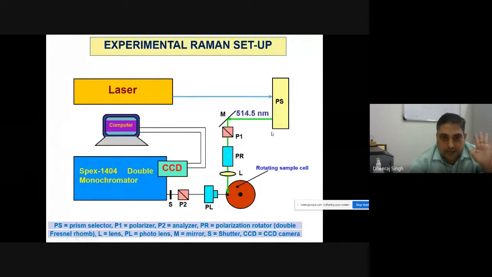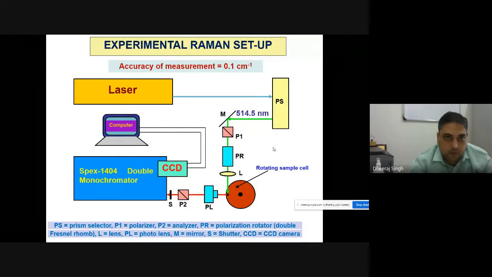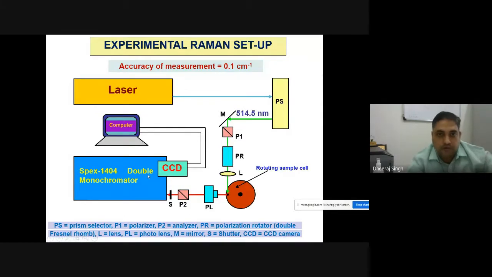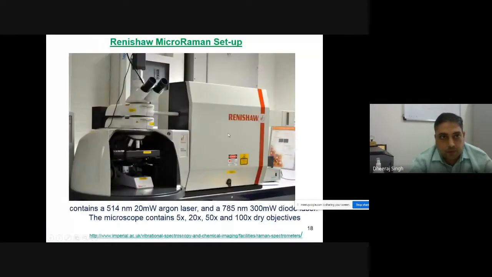Now this is the 90 degree scattering geometry. But nowadays people also use 180 degree scattering geometry for Raman spectroscopy. And accuracy can be defined by several parameters, such as the slit opening, the quality of your spectrometer, and how many grooves per millimeter the grating has. Suppose this is the original Renishaw micro Raman setup. Now you can see this is the 180 degree scattering geometry, not 90 degree scattering geometry.